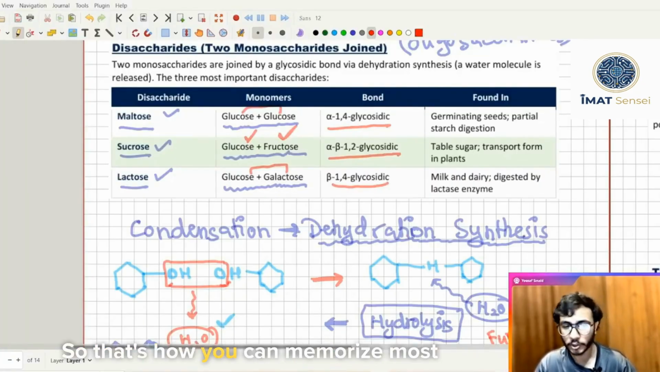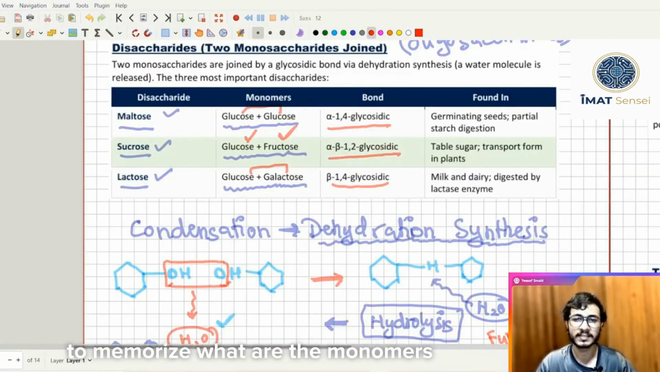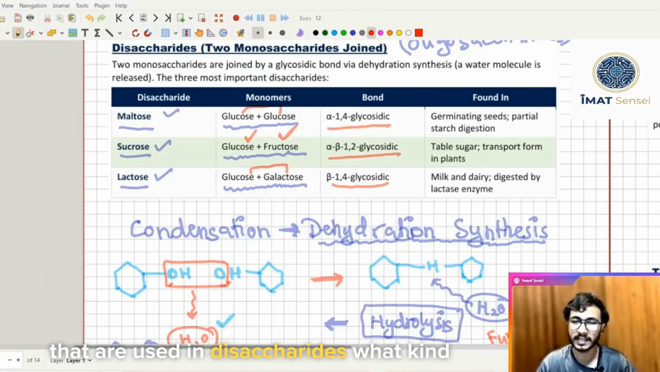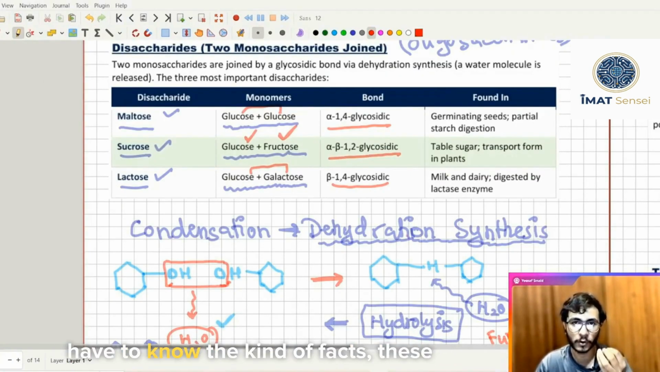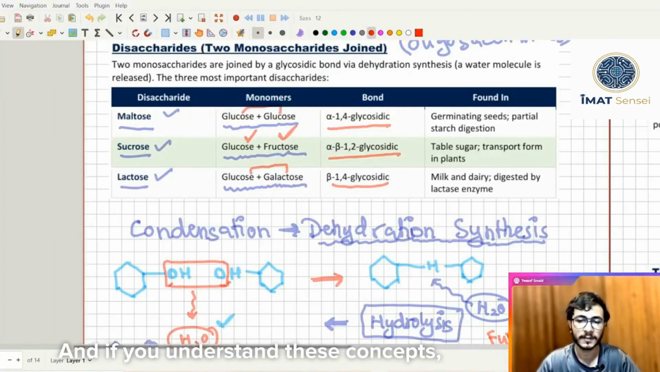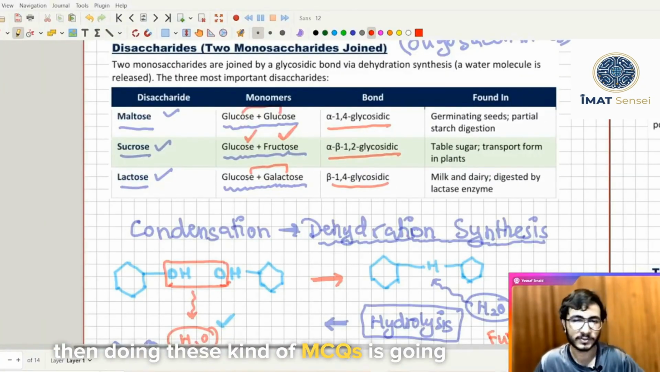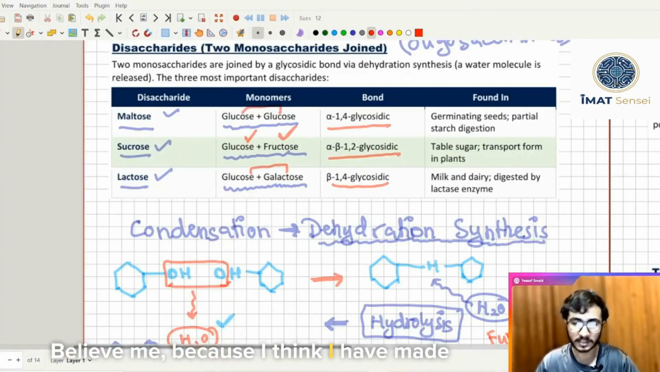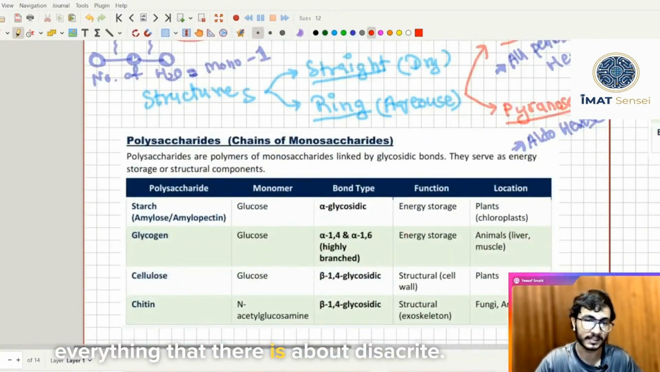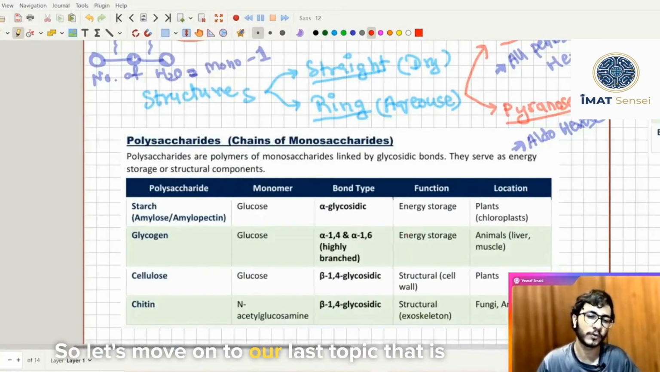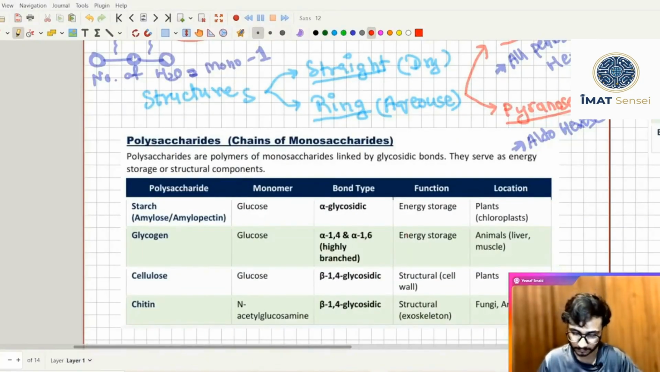So that's how you can memorize the most important disaccharides. You have to memorize what are the monomers that are used in a disaccharide, what kind of bond they are forming, and if they are alpha or beta. That's really important. You have to know these kinds of facts and concepts, and if you understand these concepts, then doing these kinds of MCQs is going to be a piece of cake, believe me, because I think I have made them really easy, and we have discussed everything that there is about disaccharides. So let's move on to our last topic, that is polysaccharides.